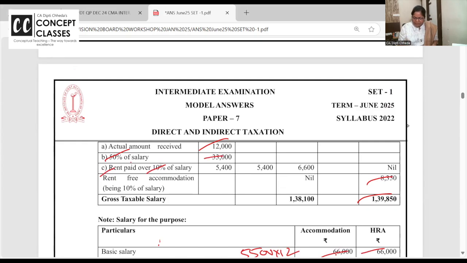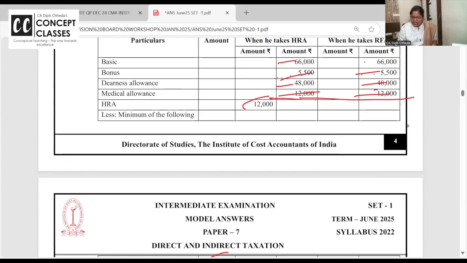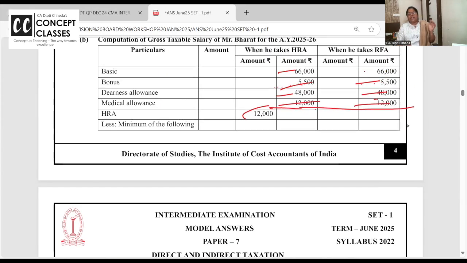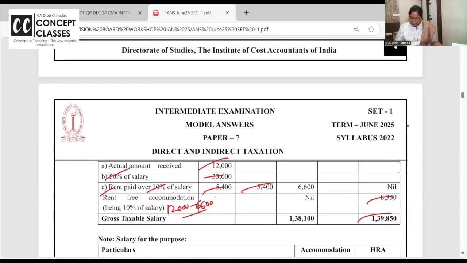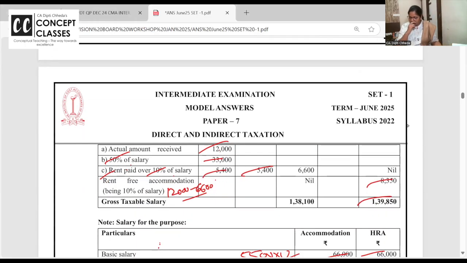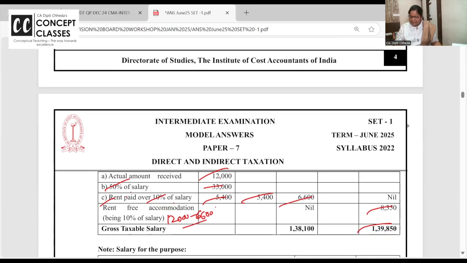Basic का 50%, rent paid 12,000 minus 10% of the salary, 6,600. So least HRA is exempt under section 10 clause 13A. Okay, right. Clear to all of you? तो आप कितना करोगे फिर HRA taxable 6,000.